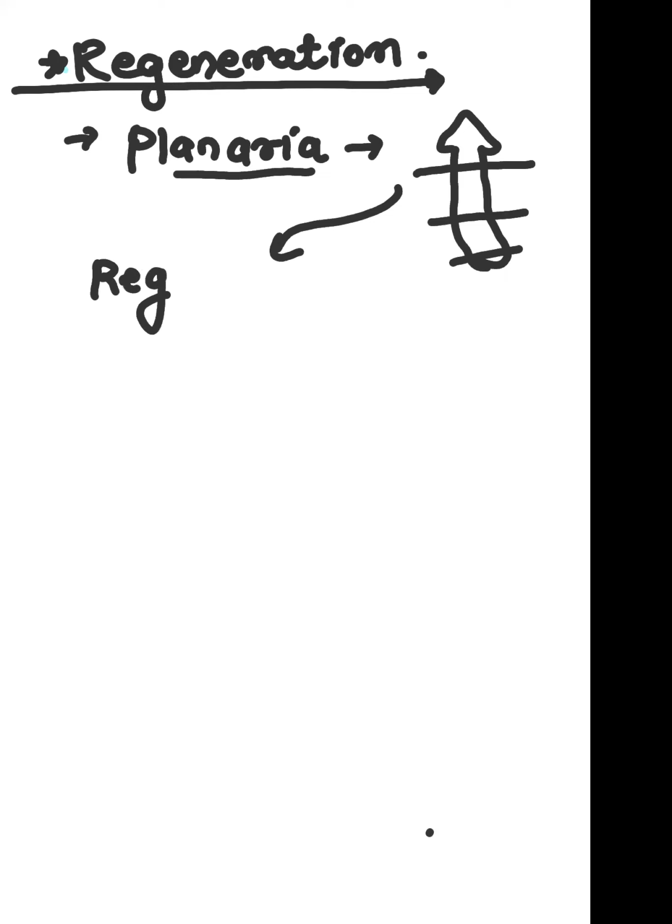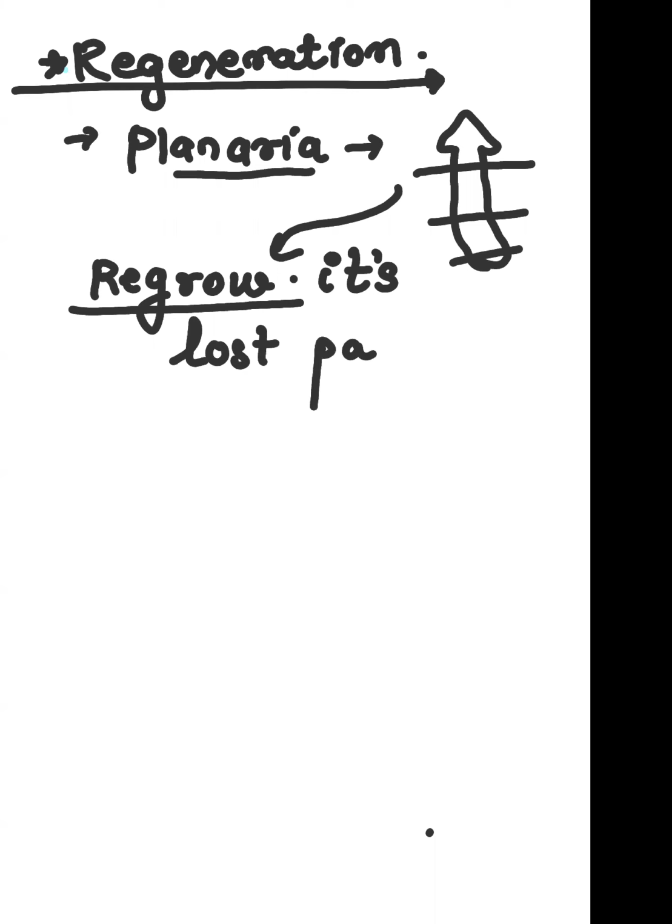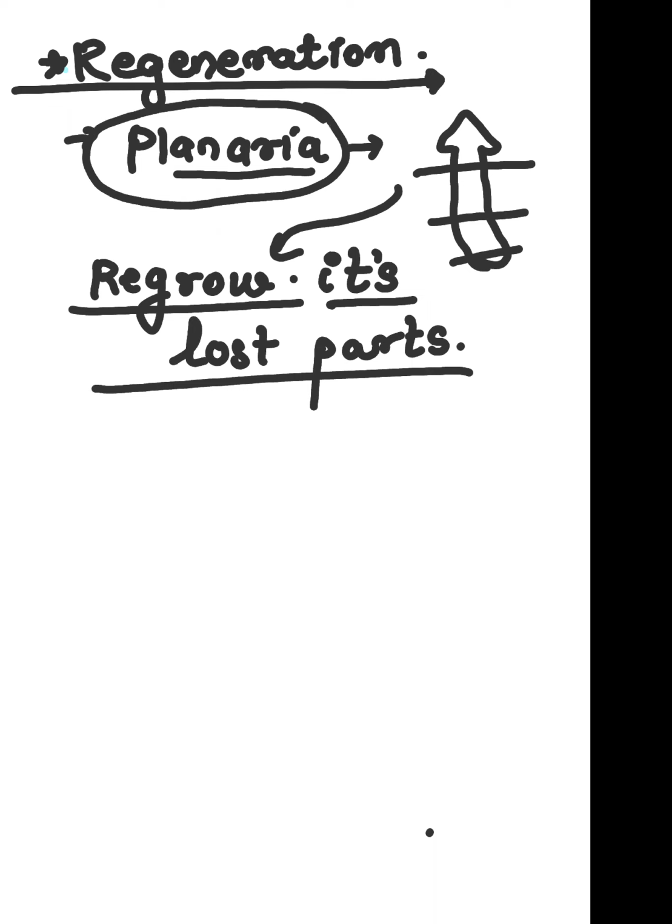It will regrow its lost parts. So what is regeneration? Regeneration is a process by which the organism regrows its lost parts. In the whole animal kingdom, planaria has the highest regeneration power.